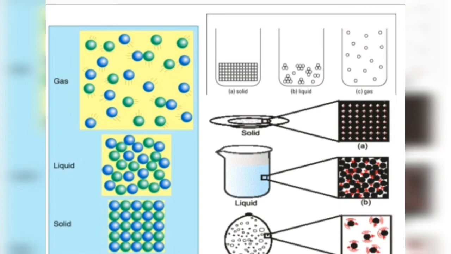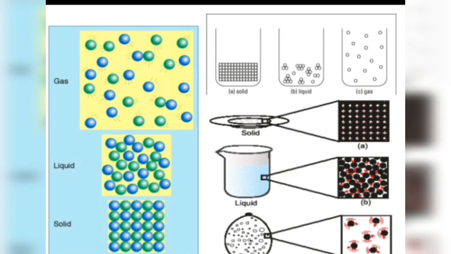And next is the force of attraction between particles. That means the interparticle force. It is strongest in solids, less strong in liquids, and negligible in gases. And then the third important thing is the amount of movement of particles. That means the kinetic energy of particles. It's minimum in solids because the space is less, more in liquids, and maximum in gases.